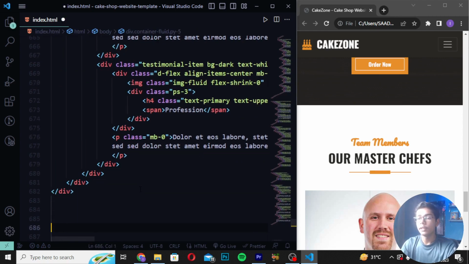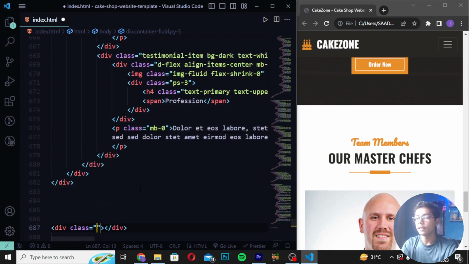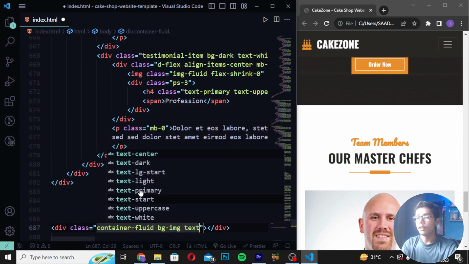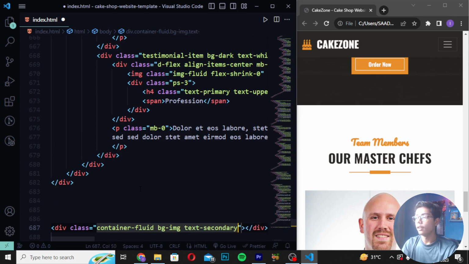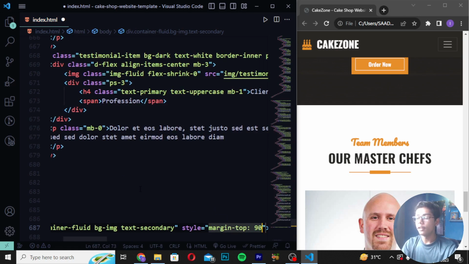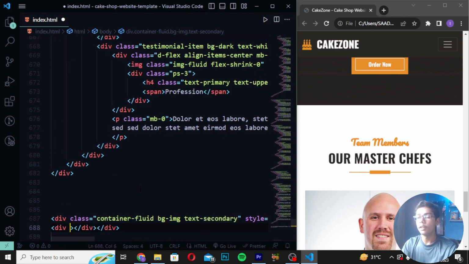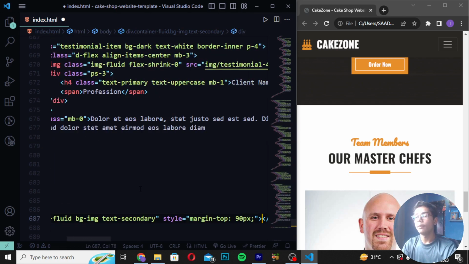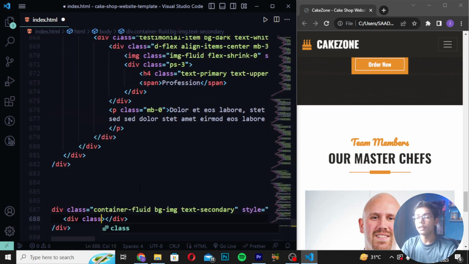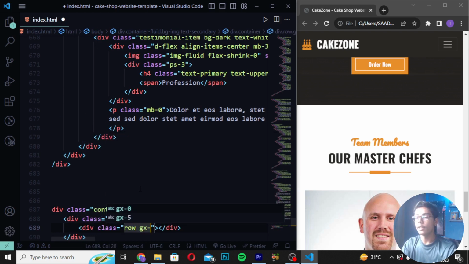So we are now getting these 4 divs here, and write here div class as container-fluid. So here again I will now write this time and write here bg-image. Then I will write here text-secondary. Now you have to create here style as margin-top and write here 90 pixels. Then you have to now write here div class. So here I will move down again and write here div class as container, and then you have to write here div class row, and I will write here gx5.